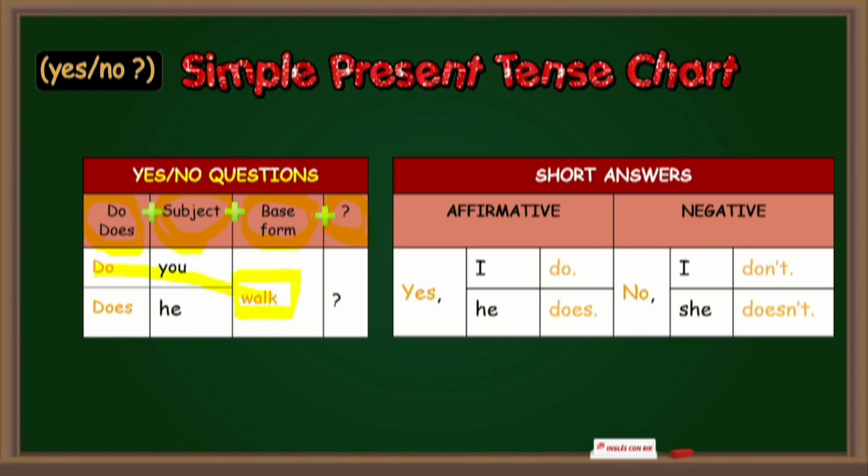Examples: Do you walk? Does he walk? For affirmative short answers, we say yes, I do, or yes, he does. For negative short answers, we say no, I don't, no, she doesn't.